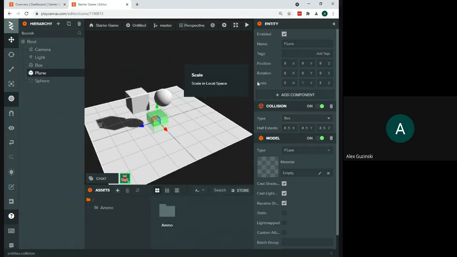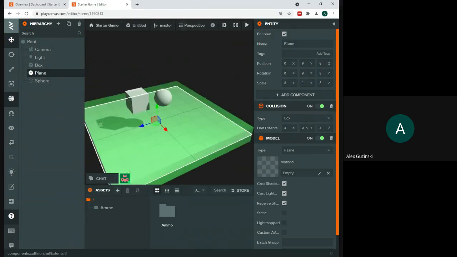I can see the scale of my plane is 8 on my X. So on my half extent down here, I'm going to make it 4. And you're going to see now that green box should extend across your plane in this direction. Then I'm actually going to skip the Y for the moment and go to my Z, and do the same thing. My Z was 8, so I'm going to go ahead and make it 4.